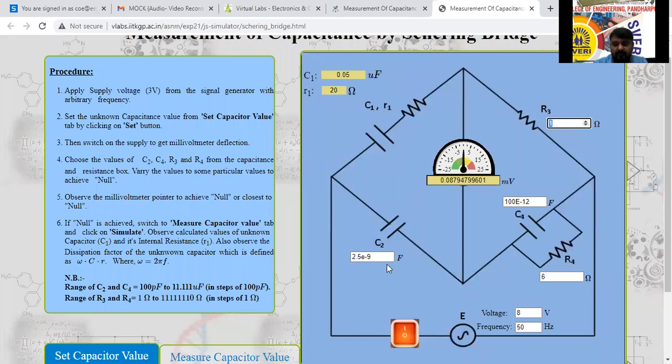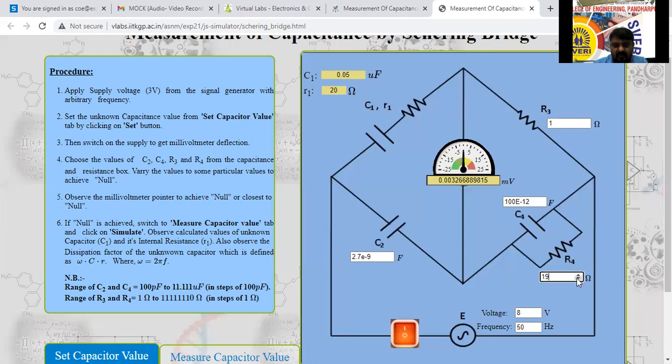Minimum one layer above. We have to increase here the resistance value. Okay. By increasing this also, you get here now. See. No. Here only it is there.